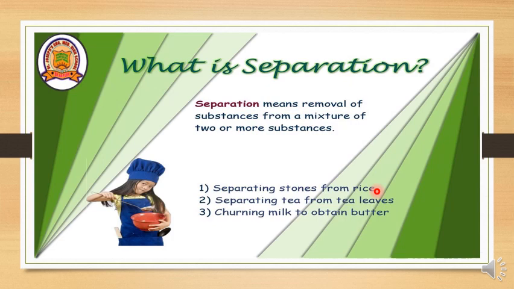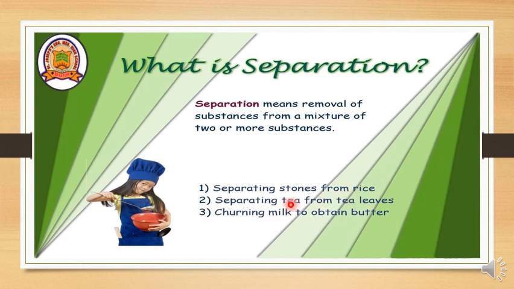Not only from rice, wheat, jowar, ragi, any other cereals and pulses which we get from the farm are mixed with stones or dry grasses, hay, sticks. So it is better to separate and get the pure thing which is needed for us.